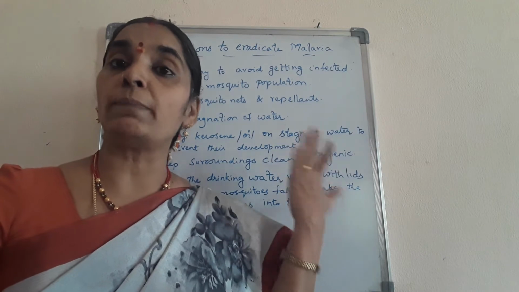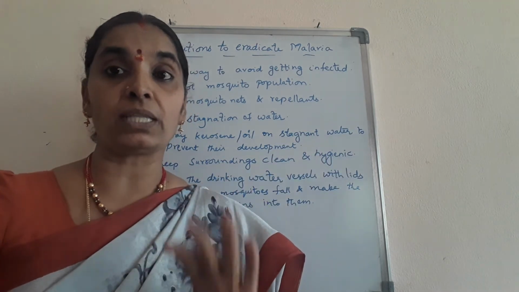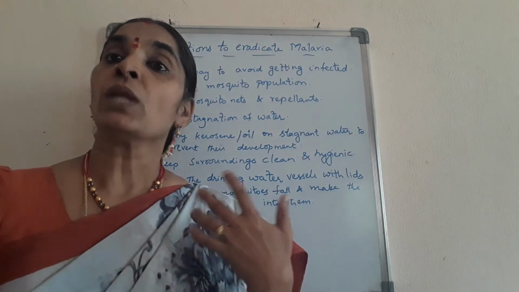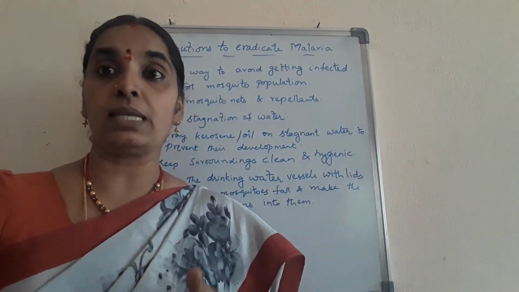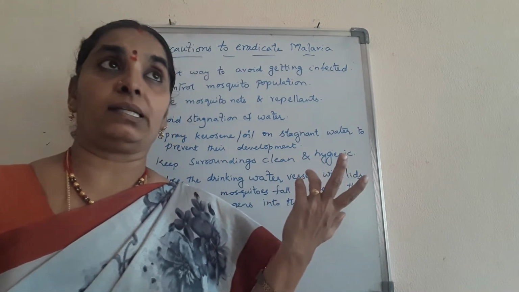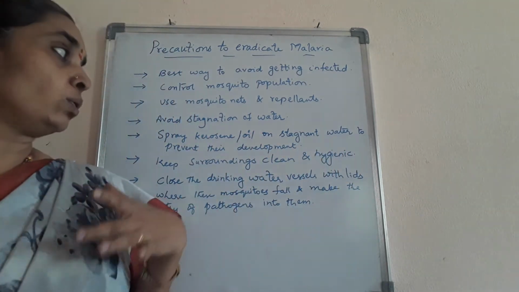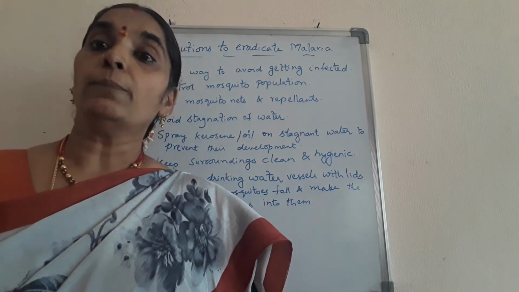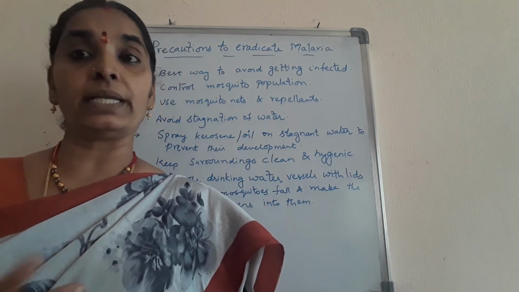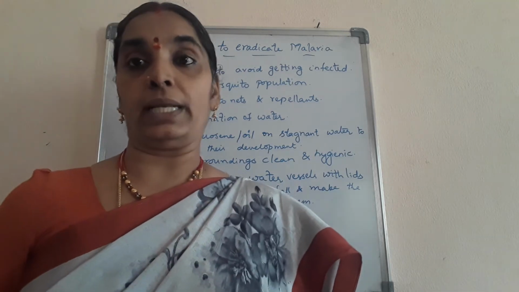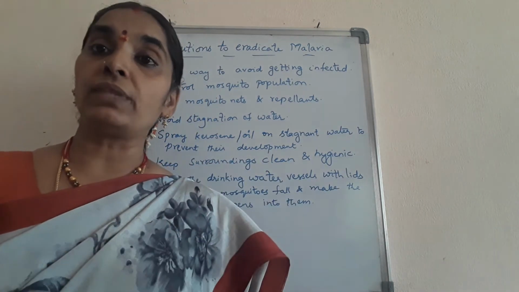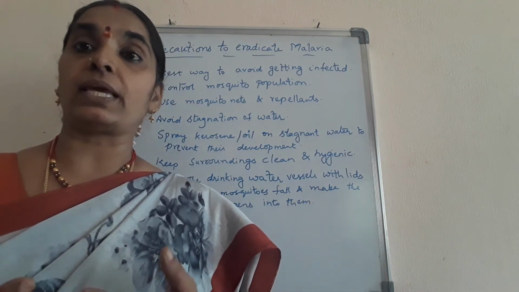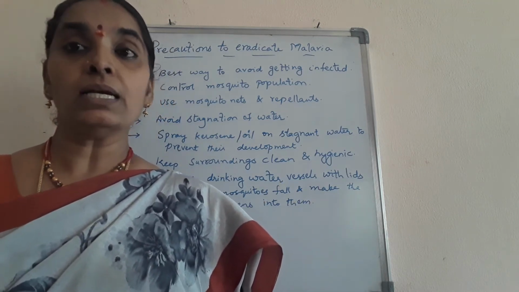We should not allow mosquitoes to enter our homes. You can use mosquito repellents or mosquito nets while sleeping. Wherever there is stagnation of water, you can pour kerosene or oil over it, or any other disinfectant, to prevent the growth of mosquitoes at that place. By following these various steps, we can avoid mosquitoes in our surroundings.